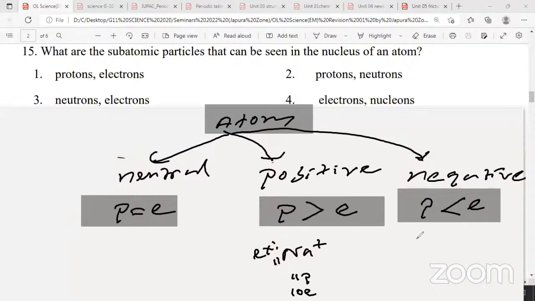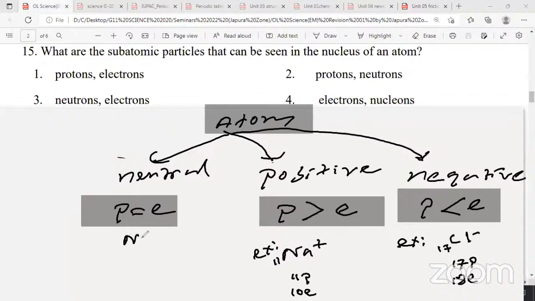I'll give one example for a negatively charged ion. If you take the chloride ion, Cl minus, atomic number 17, that is the 17th element. Why is it minus? It has 17 protons because its atomic number is 17. But why is it negative? It has received one electron. Electrons are negatively charged, so it has one extra electron than protons. This is how an atom becomes positive or negative.